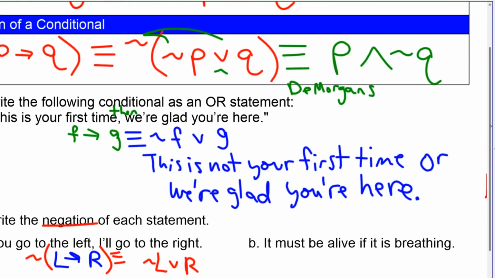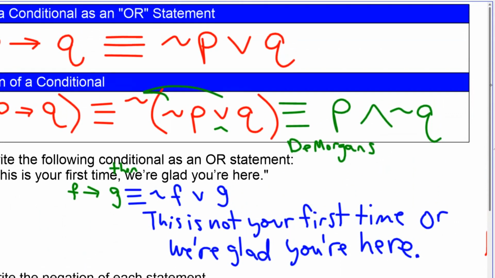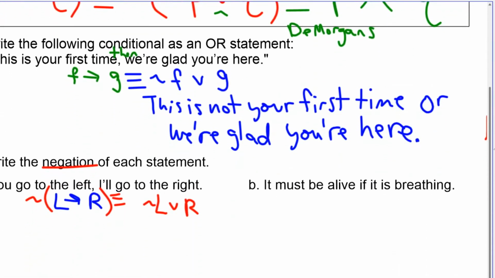I think it's easier to look at the one at the top. Not P or Q, not L or R with the negation. And then we can use De Morgan's to distribute and flip.